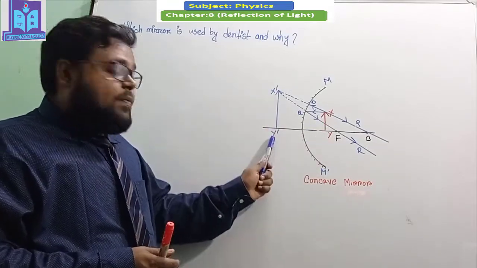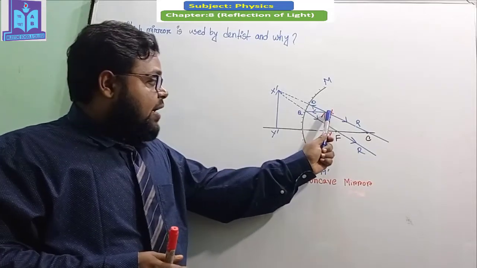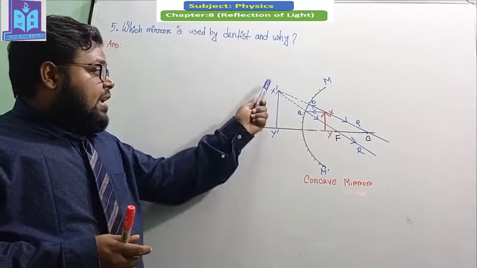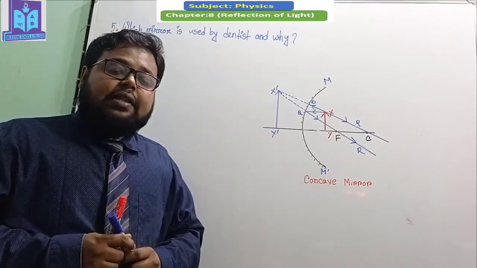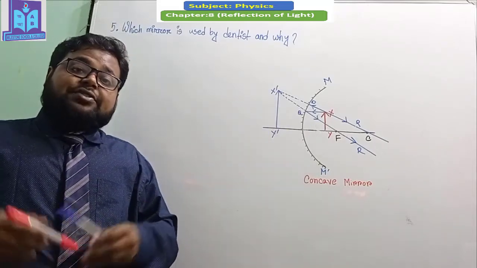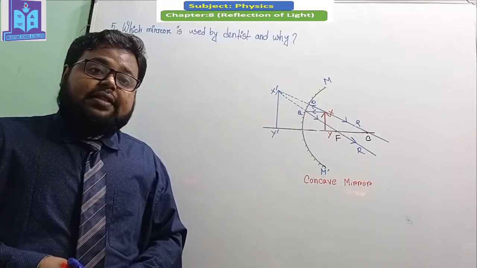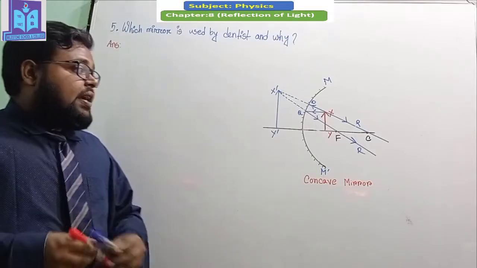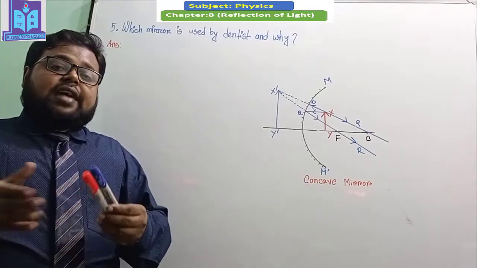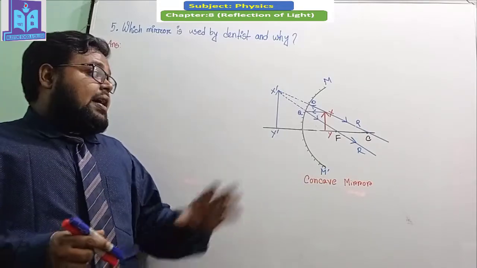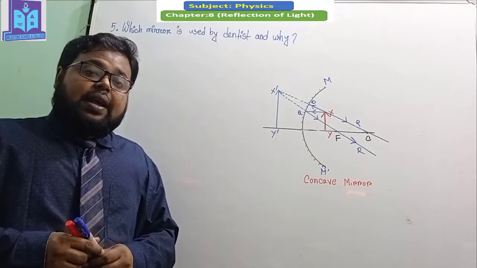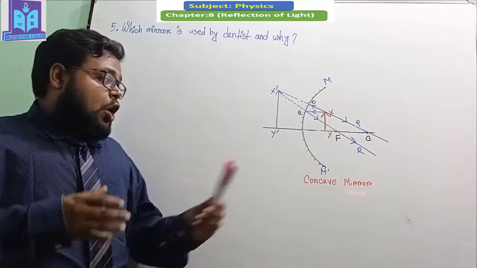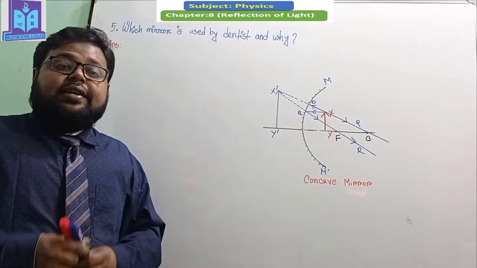Here x prime y prime is the image and xy is the object, and the image size is much larger than the object. When a doctor treats a patient's teeth, he or she needs to see the image of the teeth much larger than the real teeth. And that's why doctors commonly use the concave mirror while treating their patients.